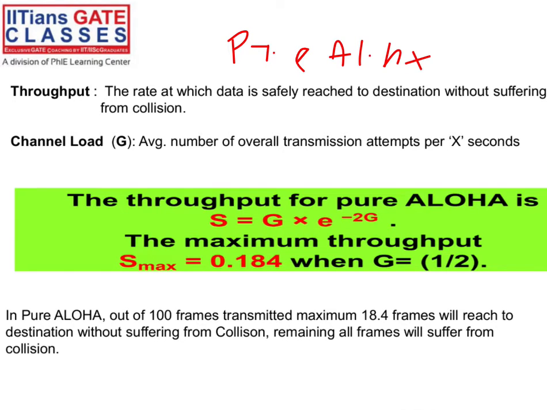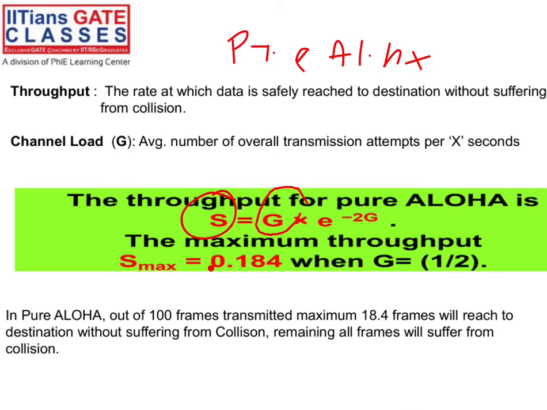So that throughput we have to calculate. How do you calculate the throughput? Throughput is the channel load and the probability of success of the data to reach the destination. The probability of success means without suffering from collision, even a single time. There should not be a collision, right? That is the probability of success. So S is the channel load multiplied by the probability of success.